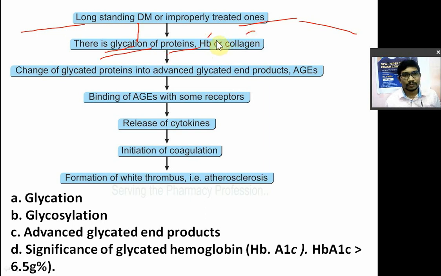So these kinds of proteins are present in your blood. If there is untreated, long-standing diabetes mellitus, what will happen? Long-standing diabetes mellitus means the blood sugar level is increased for a longer time. So that increased sugar will be added to the protein. Addition of sugar to the protein is known as glycation. Glycation is addition of glucose to the protein. Okay, that leads to glycated protein, so there is a change in the proteins.